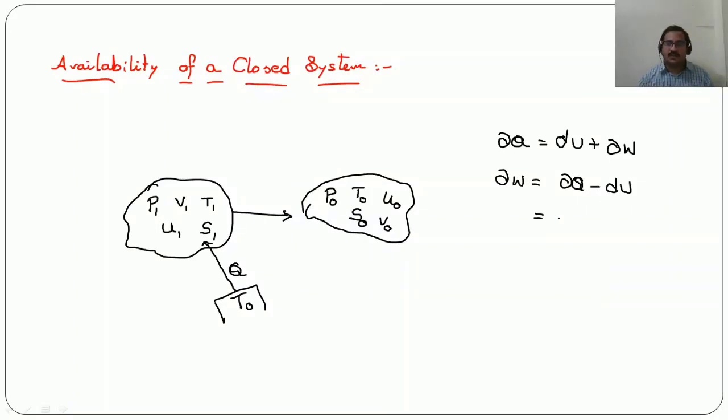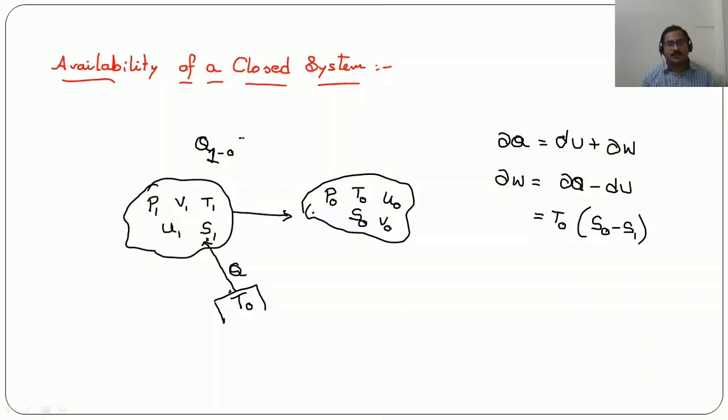Now here dou Q can be written as T0 into (S0 minus S1). The reason why we are writing dou Q as T0 into (S0 minus S1) here is that heat transfer is taking place from the surroundings to the system, and the system is going from condition 1 to condition 0, which is nothing but the dead state.